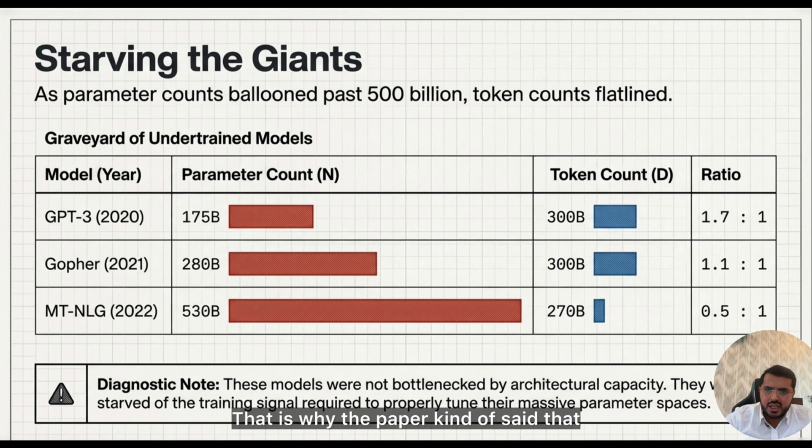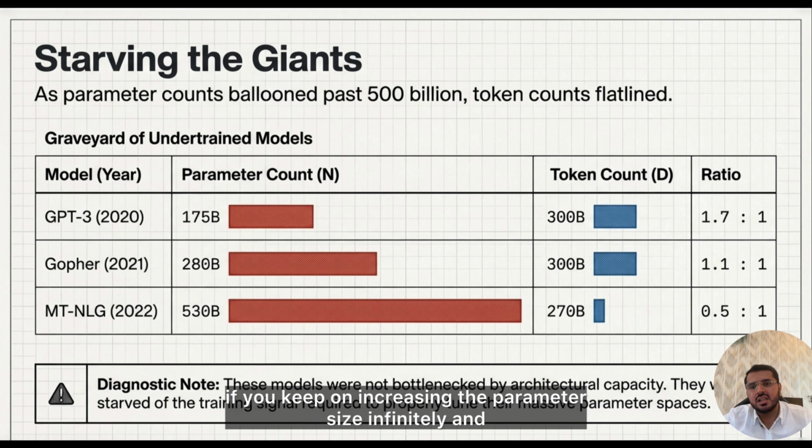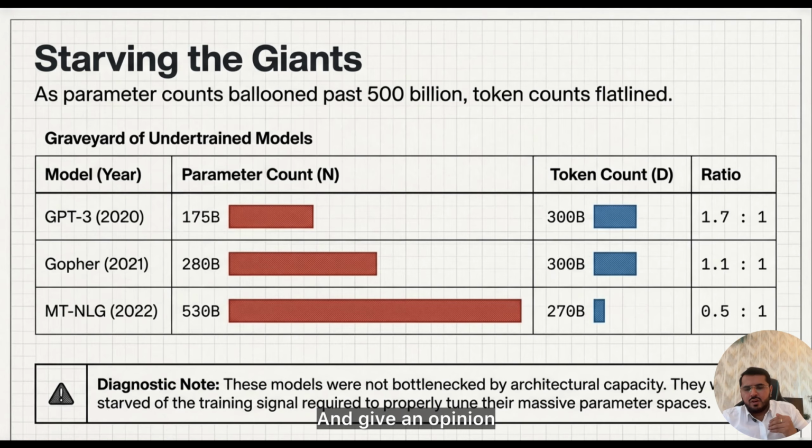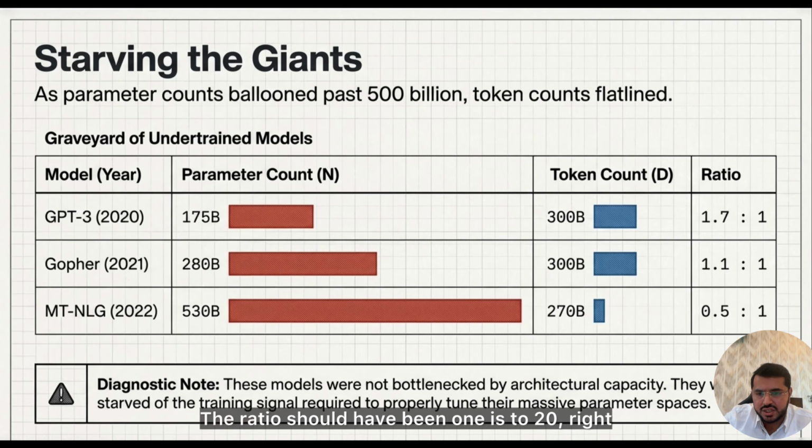That is why the paper said that you will saturate in performance if you keep on increasing the parameter size infinitely. And that's why they claimed that GPT-3 might be an undertrained model, because the relationship between its parameters and training tokens is skewed towards model size. The ratio should have been 1 to 20, so you should have 20 times more training tokens than your parameter count.